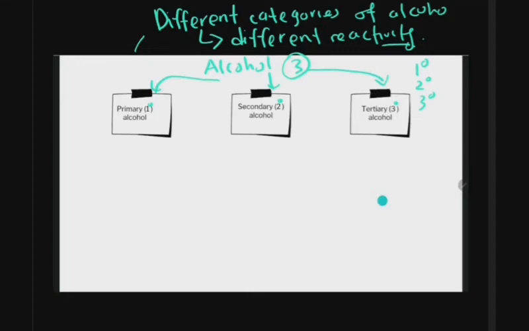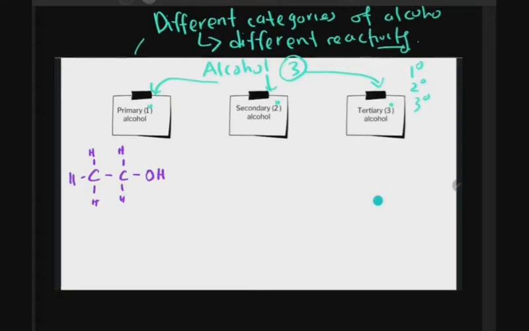How do we determine which one is which category? For example, primary: how do we know ethanol is a primary alcohol? The first thing is to look at the carbon that the hydroxyl is attached to. Then you look at how many carbons are attached to the carbon holding the OH. Directly attached to that carbon there is one carbon chain. If there is only one carbon chain, we call this a primary alcohol.